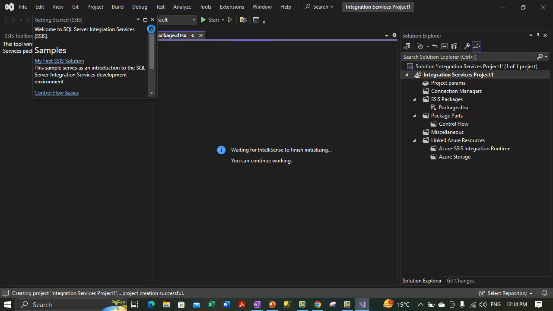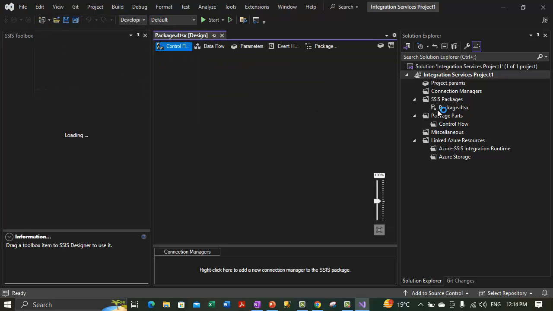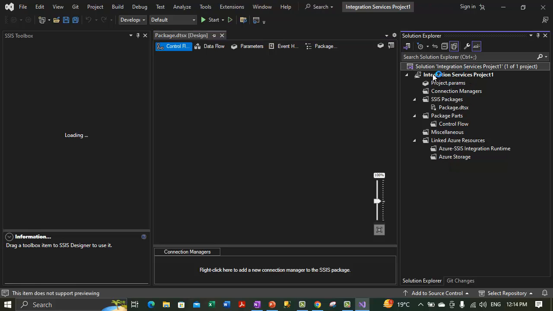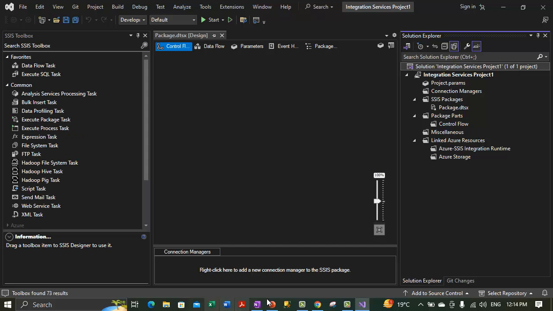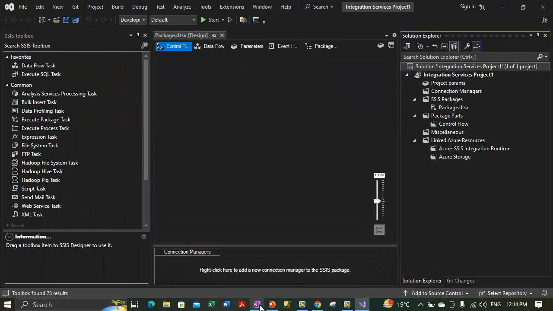So it has opened up SQL Server Data Tools, and on the right hand side we see a Solution Explorer window. It is showing me Solution Integration Services Project 1 of 1. So it is showing me the solution name. Otherwise, if the solution name does not show up, what you need to do is go to the Tools menu and select a particular option.